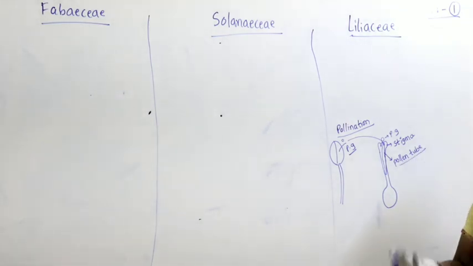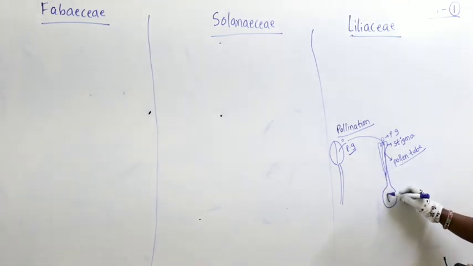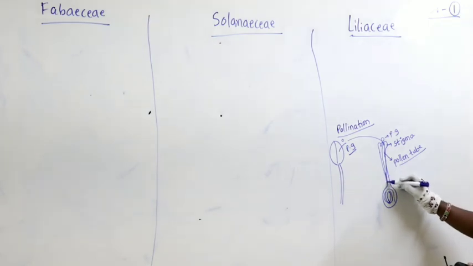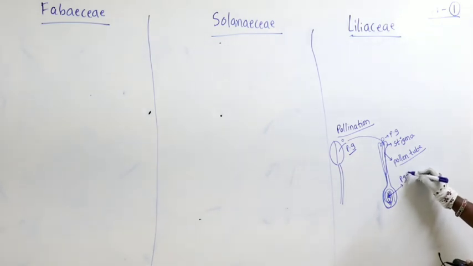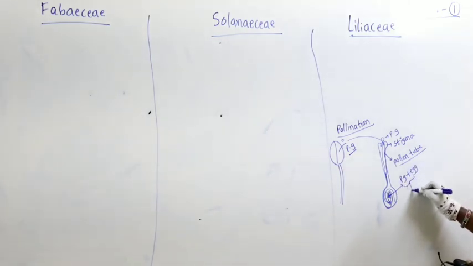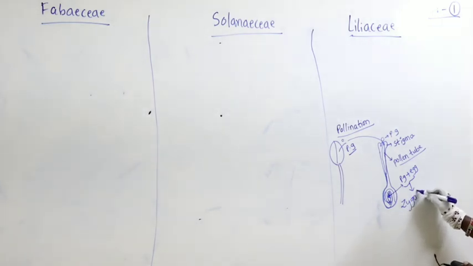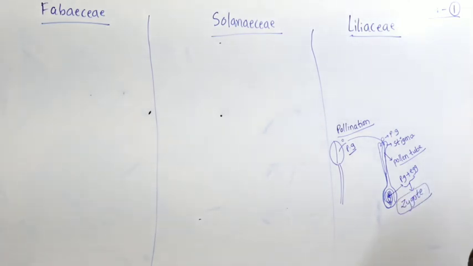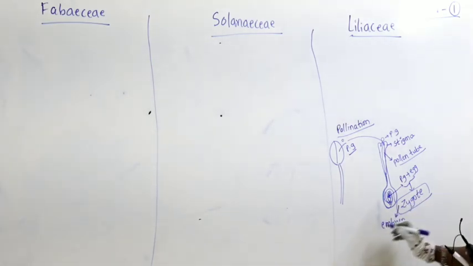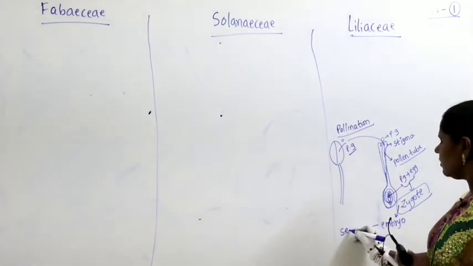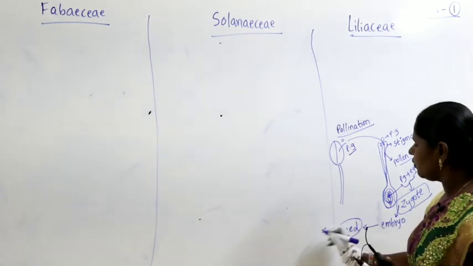Don't worry, we are going to study this concept in the coming chapter in detail, but here you have to understand how pollen grain will enter inside. So remember, with the help of pollen tube. Then this is nothing but the ovary. Now pollen grain through pollen tube reaches the ovary, fertilizes with the egg. So pollen grain fuses with the egg. As a result, it forms what is called a zygote. Now slowly zygote develops into embryo, and embryo develops into a seed, and seed develops into fruit.